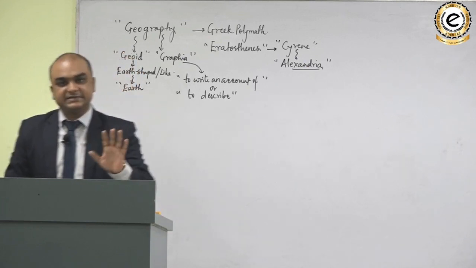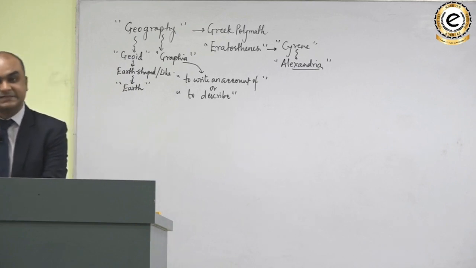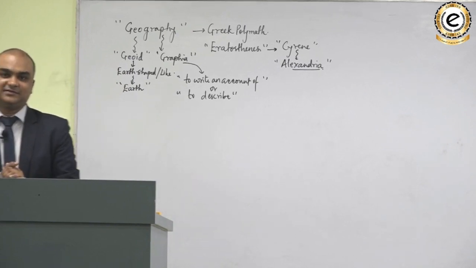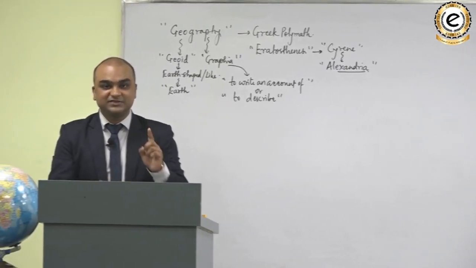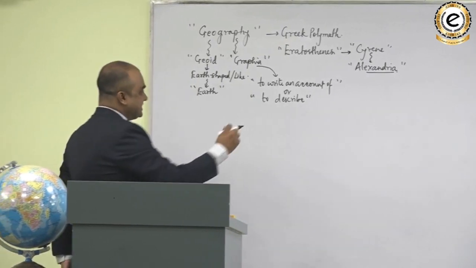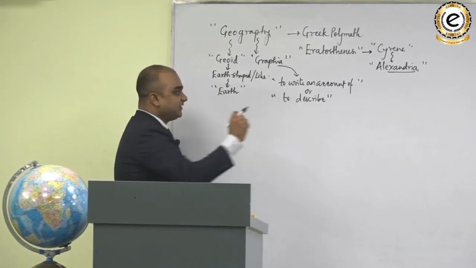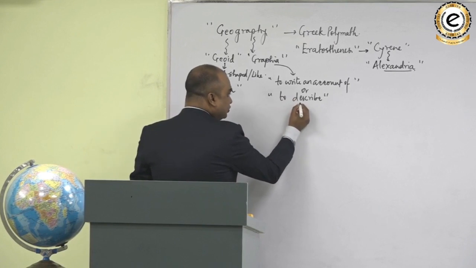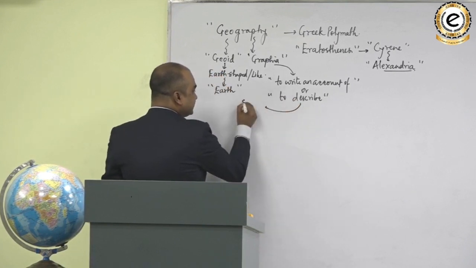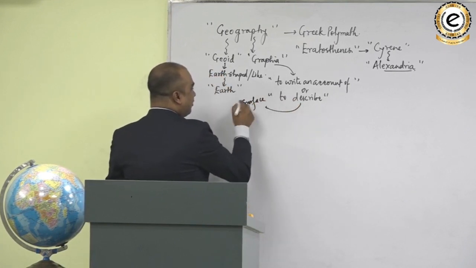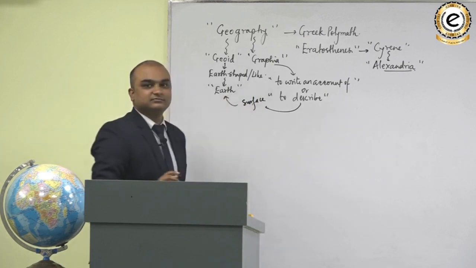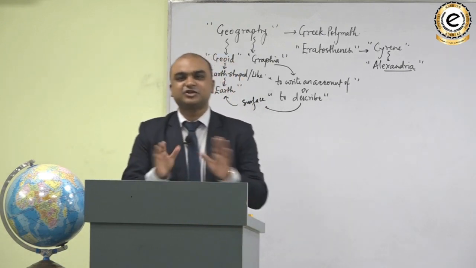Geography is the description of the surface of the Earth. Do you understand that? So what is geography? Geography is the science that attempts to describe the surface of the Earth. ये तो बिल्कुल एक सीधा सा definition हो गया हमारे लिए.